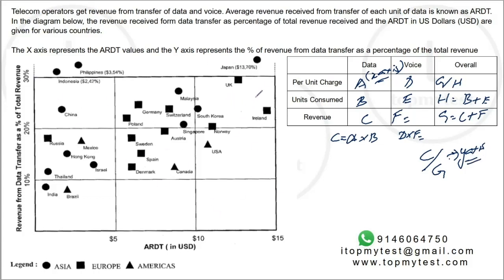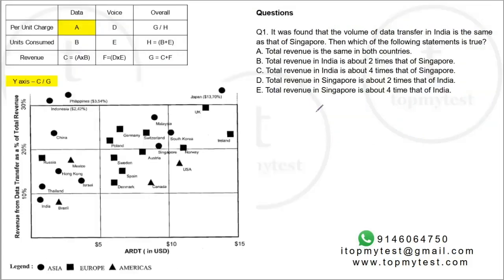So this is how we need to relate each data point over here. Nothing much to do. Let's go to the questions one by one and solve them. I've marked up what is available. A is basically available on the x-axis. The y-axis is basically C by G, as we discussed. The first one says it was found that the volume of data transfer in India is the same as that of Singapore. So data transfer volumes for Singapore and India are the same. Then which of the following statements is true?